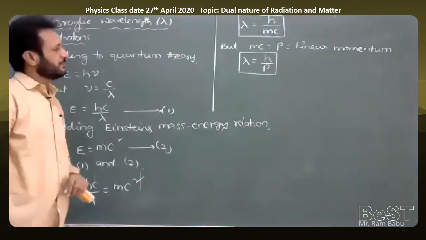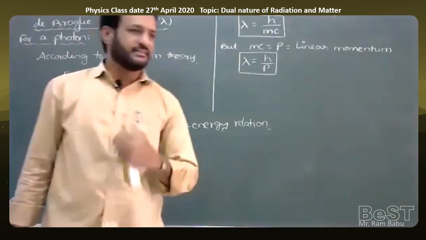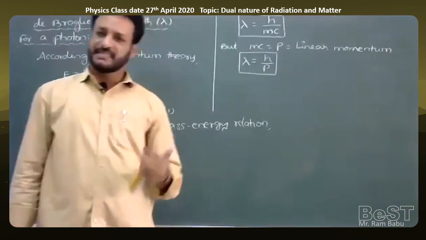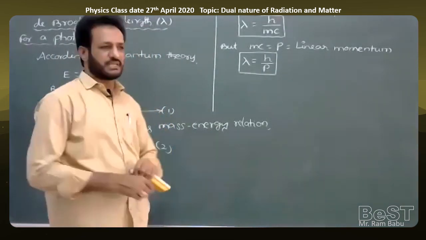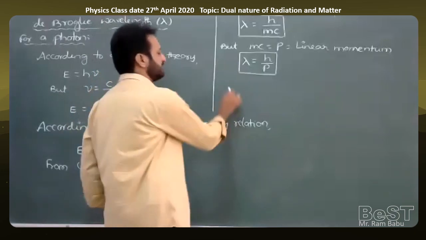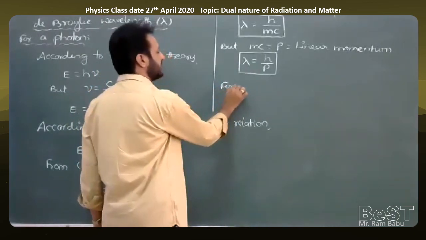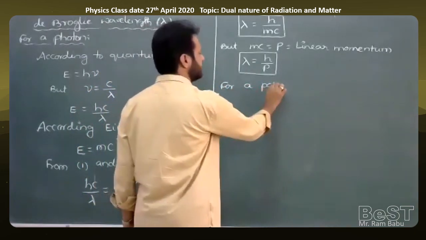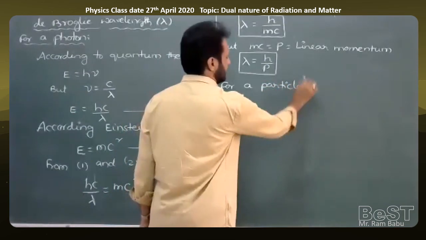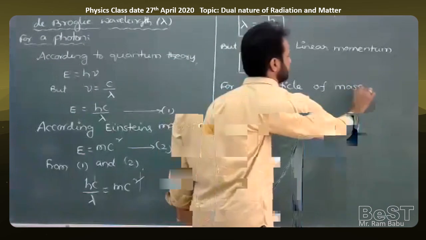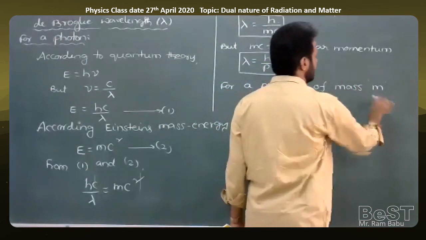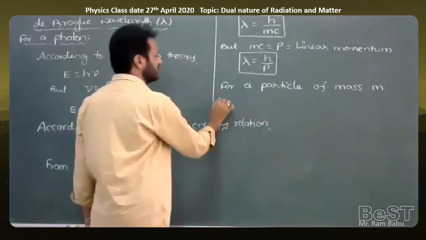Similarly, in place of the photon, I want to use a particle like a duster or a piece of chalk or a car or maybe an electron, proton, any particle I want to consider. Then how can we write the same formula? For a particle of mass m moving with a velocity v.